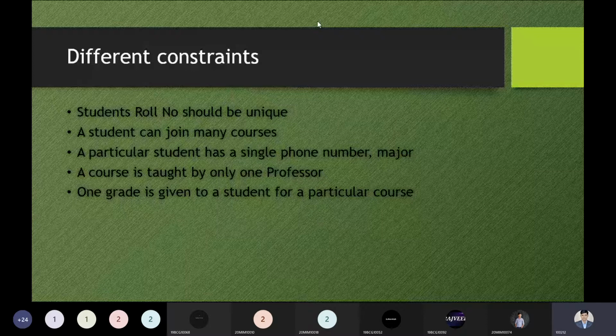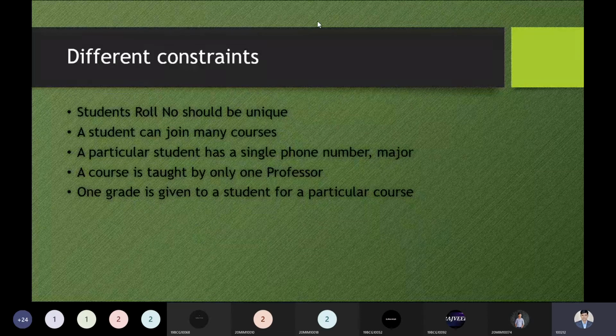A course is taught by only one professor, of course. So the course which is taught by me over here, Database Management System CS3001, is a course which is not taught by 2 or 3 faculties. That is the reason. As a student, if you are connecting with me, you are connected by the course only. You are not connected to the same course through many faculties. That should not happen. So these are the rules and regulations to apply constraints on the database. These are some constraints we have to keep in mind.